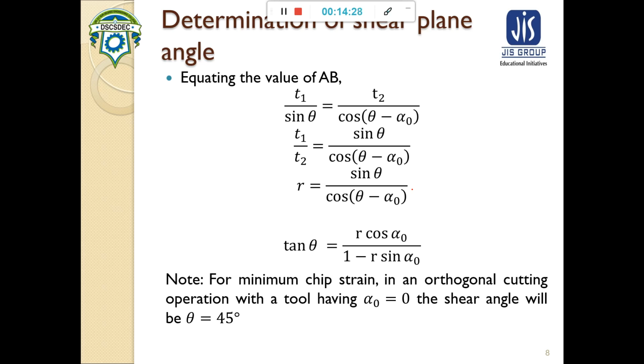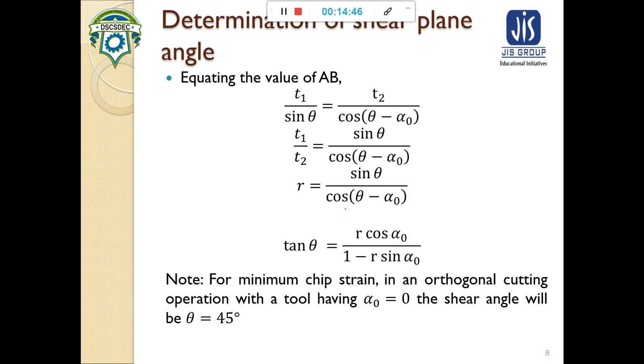So T1 by T2 is equal to sin theta by cos of theta minus alpha 0. By simplifying this, we get R is equal to sin theta by cos of theta minus alpha 0.